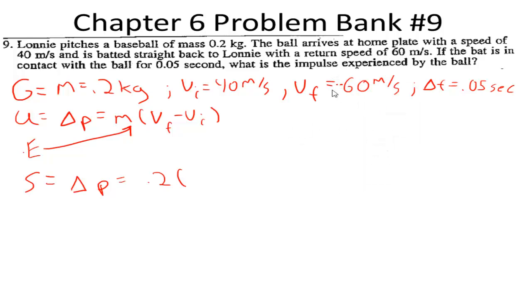Let me go back up there and make sure that's a negative 60. We're going to subtract our 40. And we are just going to end up with the same exact answer for number 9 as we did for number 7.